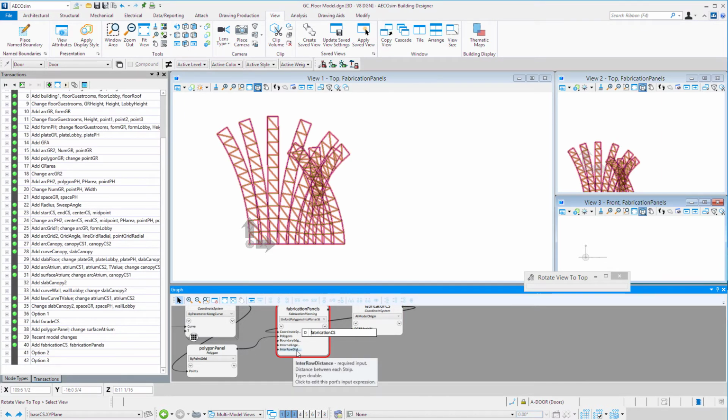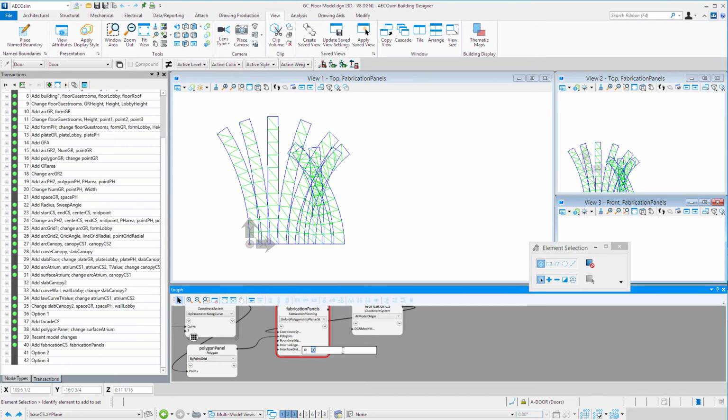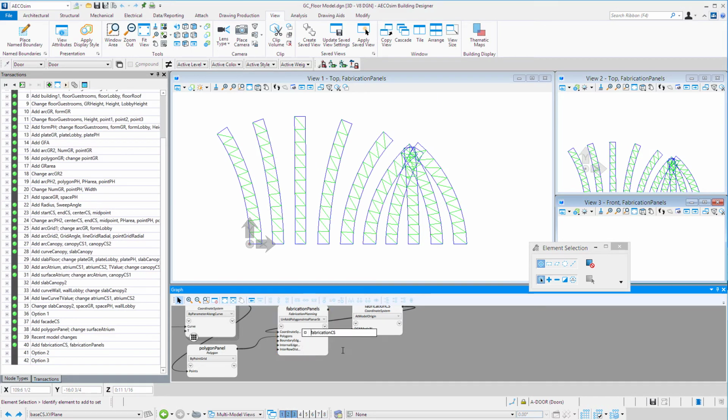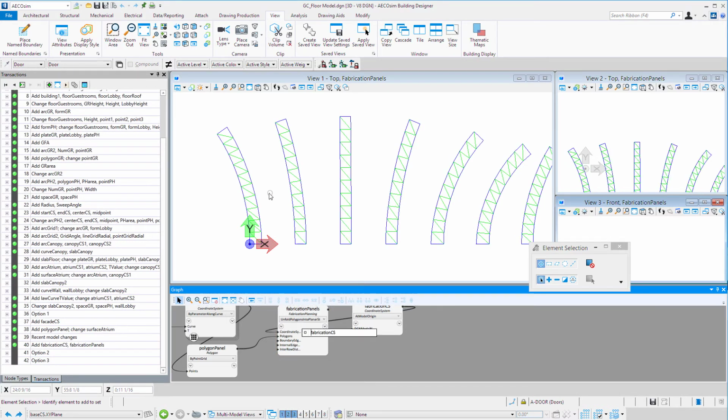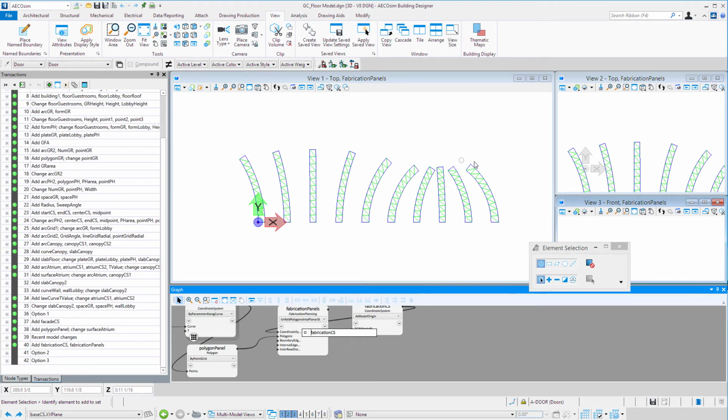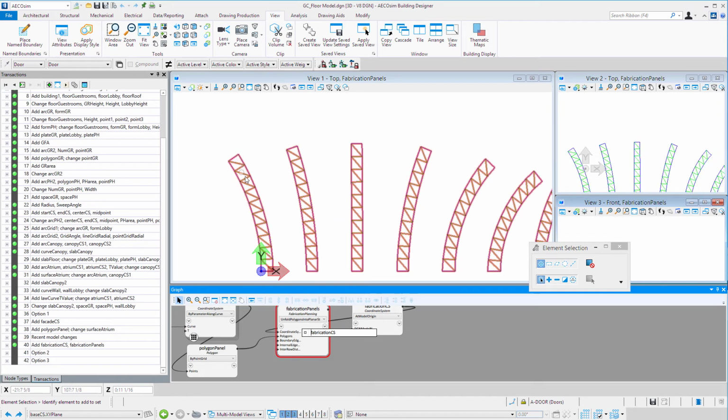Now this is where I can change. You can see they're overlapping, and we would need those to be separate. So for instance, we'll try 25. We're still too close together here. I'm going to change that to 50. And there we go. We get them far enough apart that they don't overlap. So each of these strips could be cut along the blue line and then scored on the green lines, and you would be able to fold them and reconstruct that curved facade.